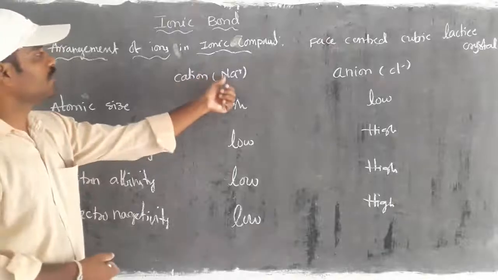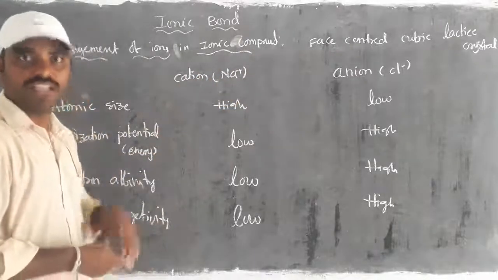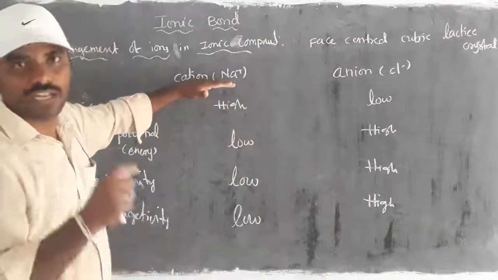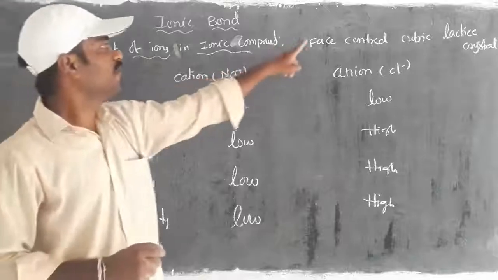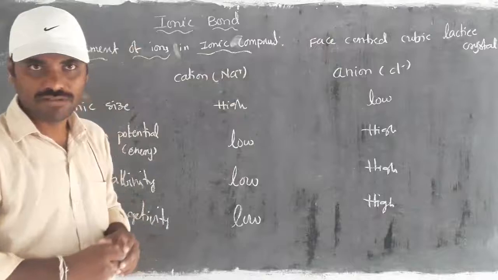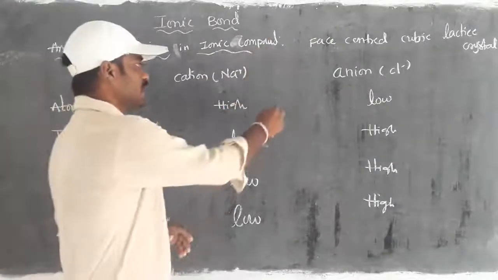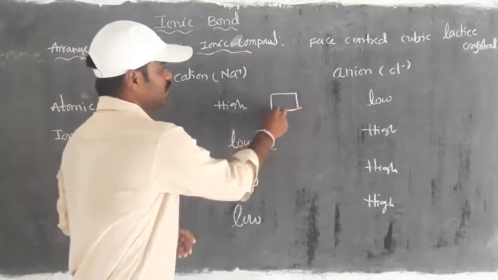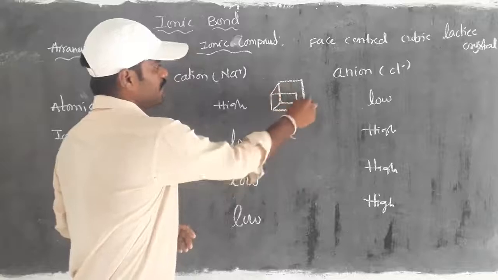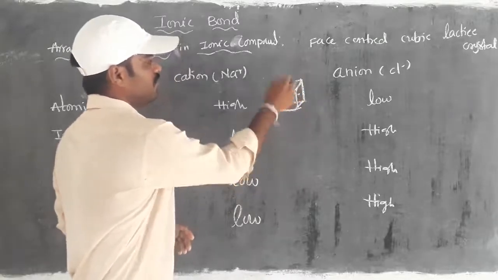There is attraction between Na plus and Cl minus. Does it exist in crystal form or not? Then what type of nature is it? The NaCl crystalline nature is a face-centered cubic lattice crystal. Already we are familiar, face-centered cube. You will get that in maths, right? So that is having face-centered, simply like this, right? So this is face-centered, right?